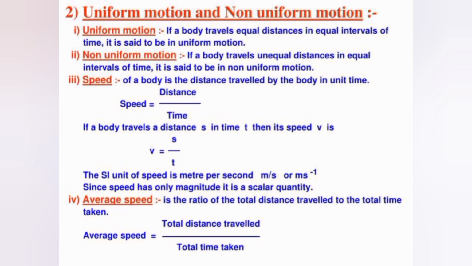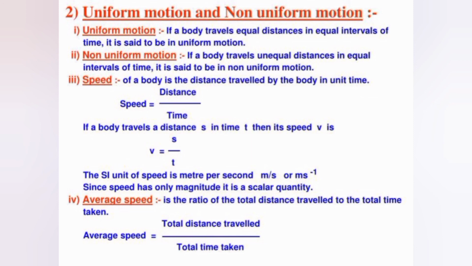So v is equal to s upon t. If a body travels distance s in a time t, then its speed is v. The SI unit of speed is meter per second, and speed has only magnitude, so it is a scalar quantity. That means it does not depend upon the direction.